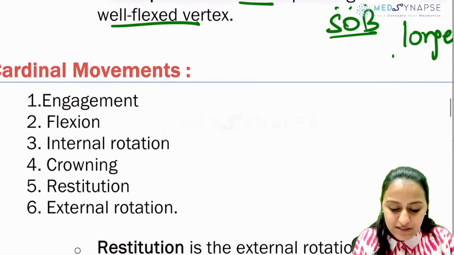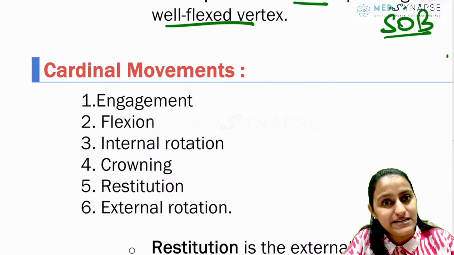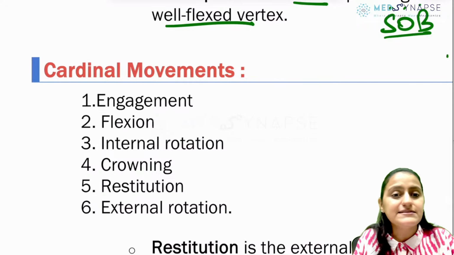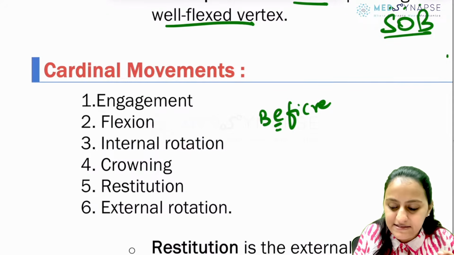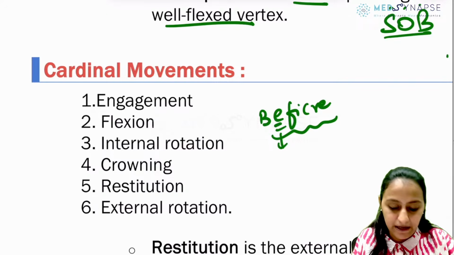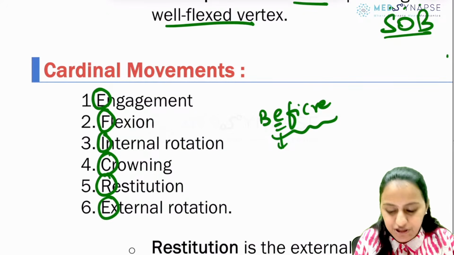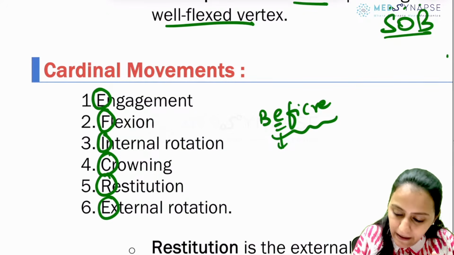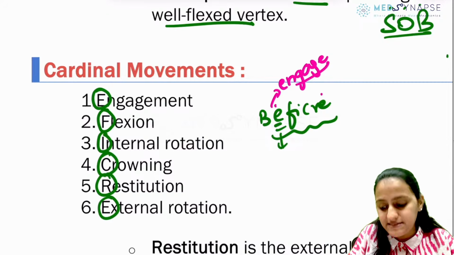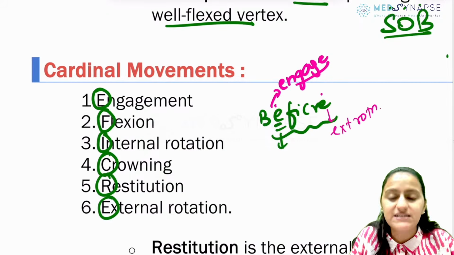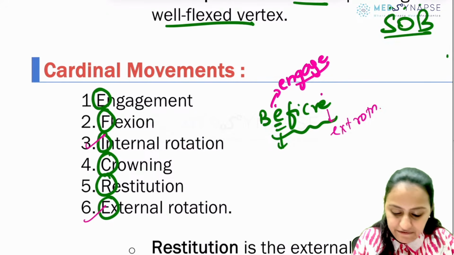Coming to the sequence of the cardinal movements of the fetal head. What is the sequence? Again, there is a question on that. You must have heard that song, Ude Dil Befikre. So remember it like Befikre. You start with E, and this is the sequence, E Fikre. That is engagement, flexion, internal rotation, crowning, restitution, and external rotation. Remember, E comes twice. The first E is definitely engagement, which occurs first, and the last is external rotation. The rotation happening after the head is out, remember it like that, is external rotation. First internal occurs, then external.